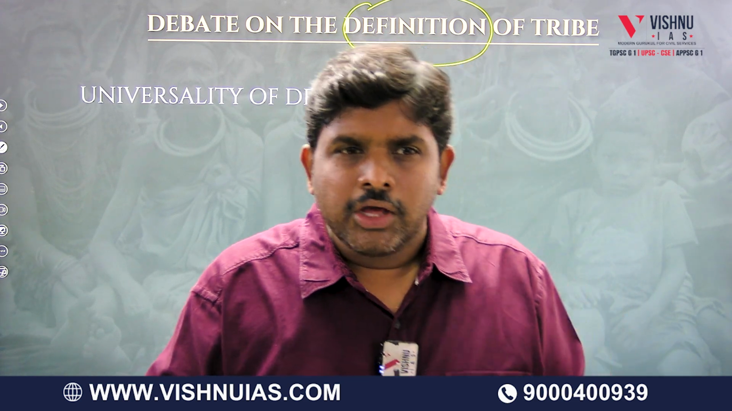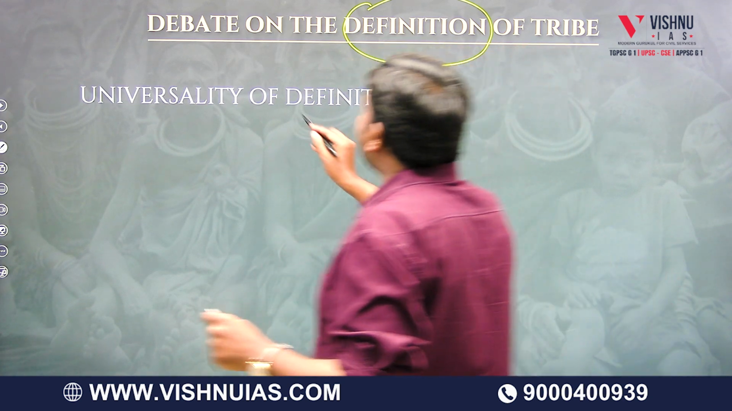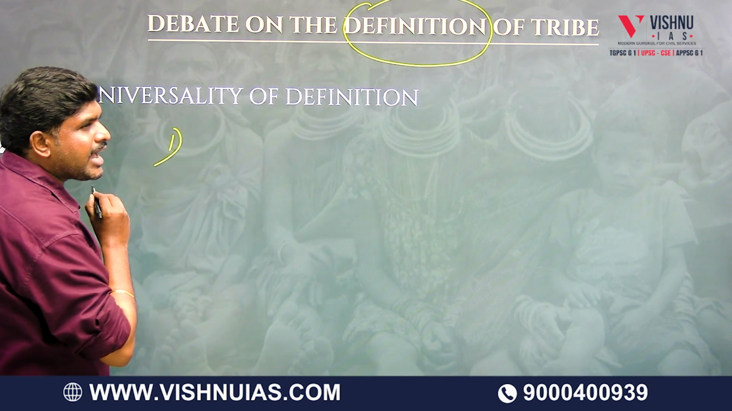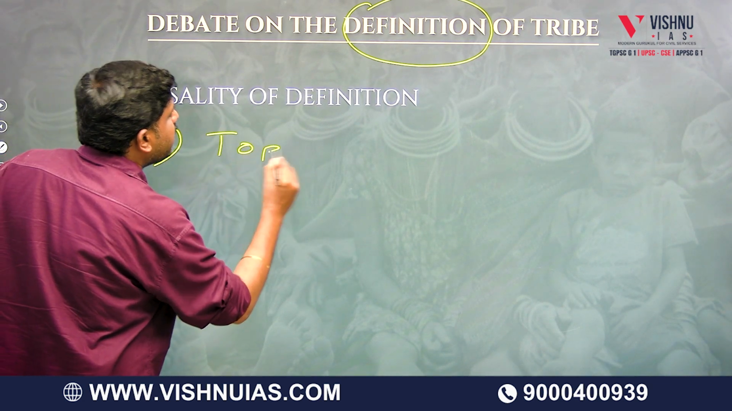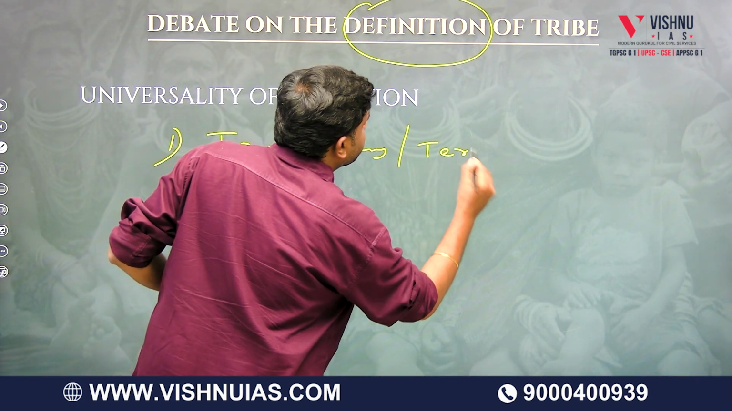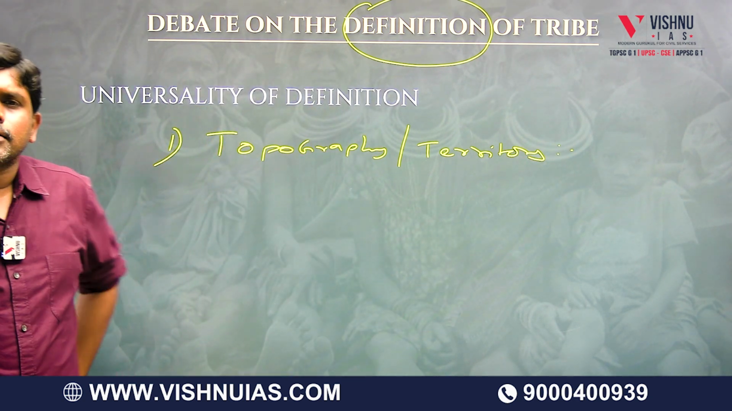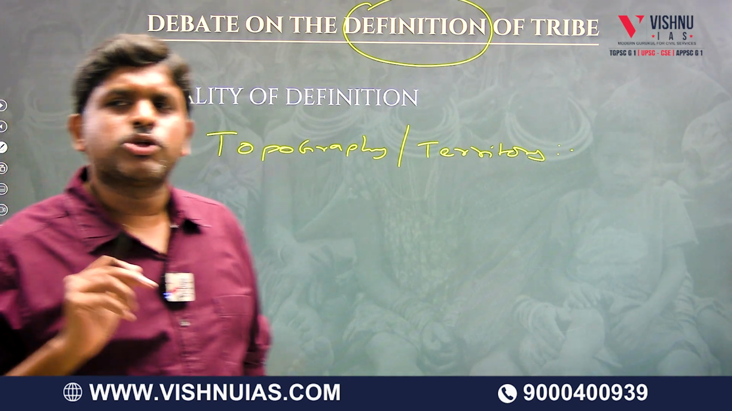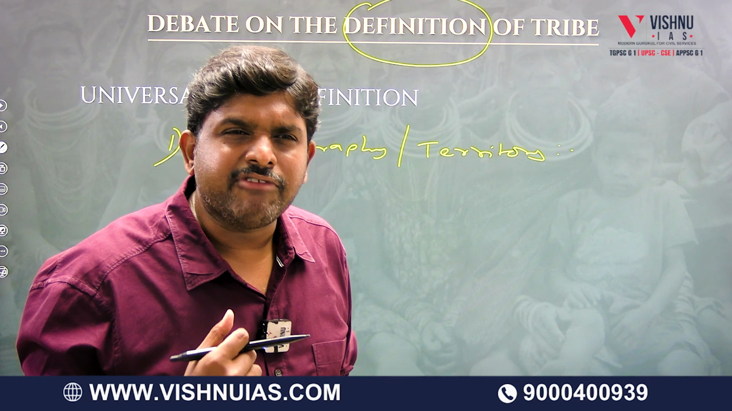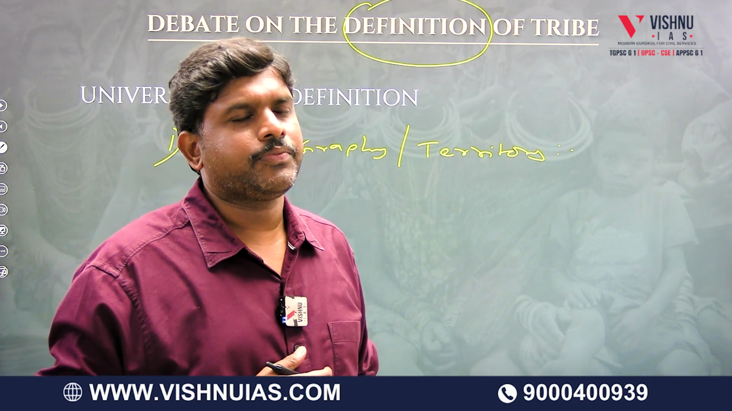First thing. We are having a debate. What is the debate? The debate on the definition of tribe. First, I will take the characteristic called topography or territory. Now you tell me, whether this definition is everywhere the same, whether the characteristics are everywhere the same, we are checking. So first I am checking with territory.